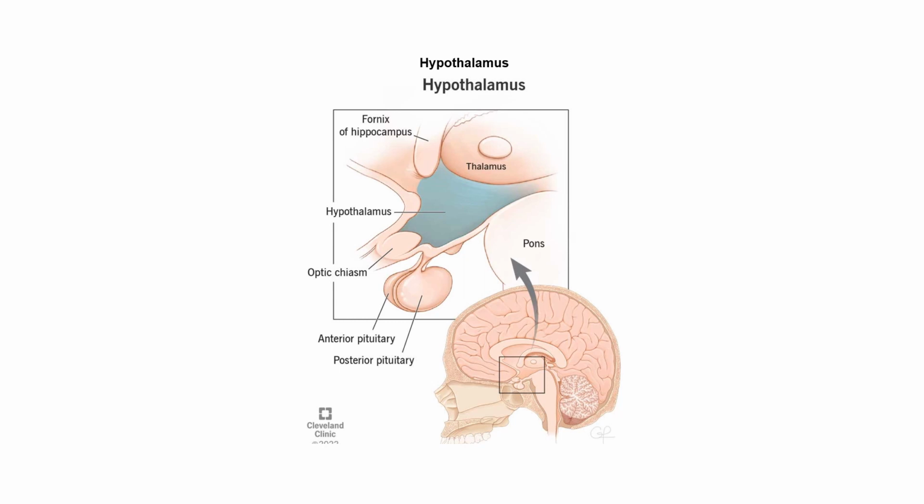The hypothalamus is the center in the brain, which is the main link between the endocrine system and the nervous system. So this structure keeps our body balanced in a stable state, which we call homeostasis.